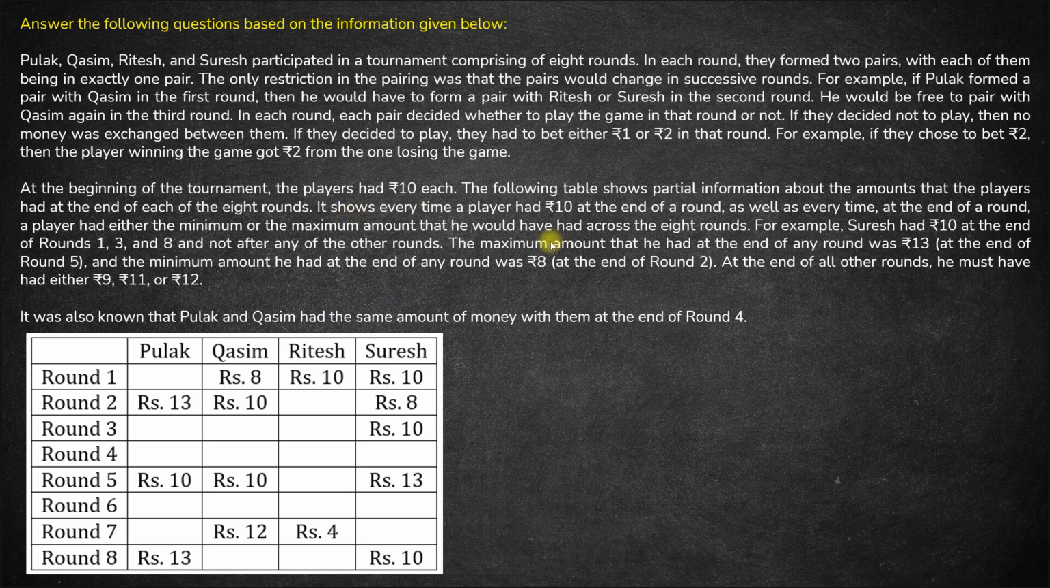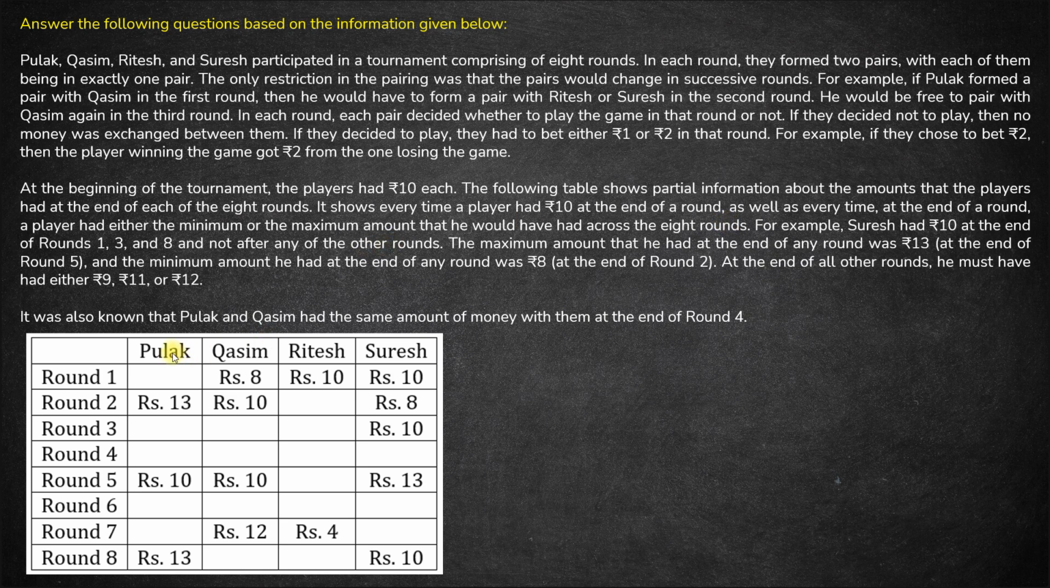Now it shows every time a player had 10 rupees at the end of a round. Okay. So at the end of each round, if at any point of time a player had 10 rupees, it is mentioned in the table. That means the empty boxes cannot have a 10. All the 10s are already given to you. As well as every time at the end of a round, a player had either the minimum or the maximum amount that he would have had across the 8 rounds. Okay. So the minimum and the maximum amount is also mentioned.